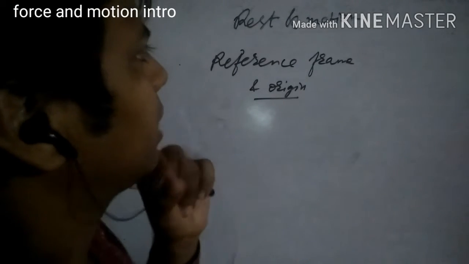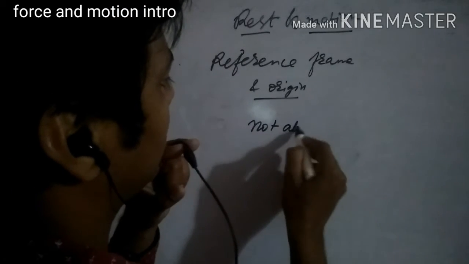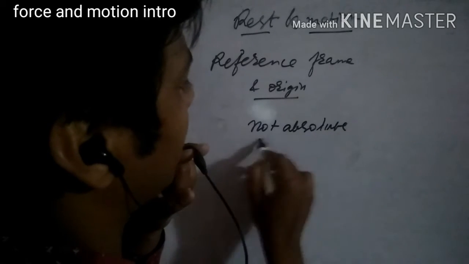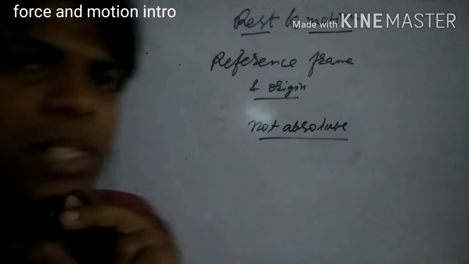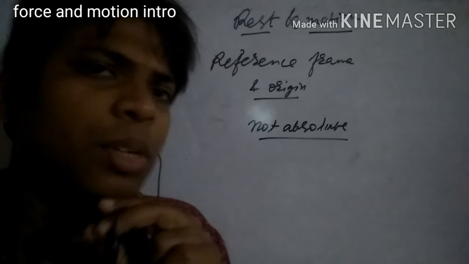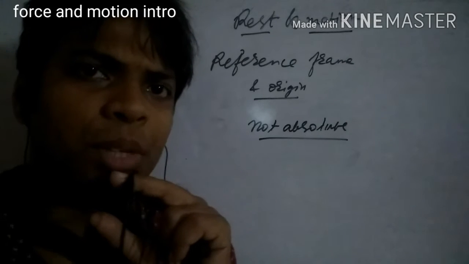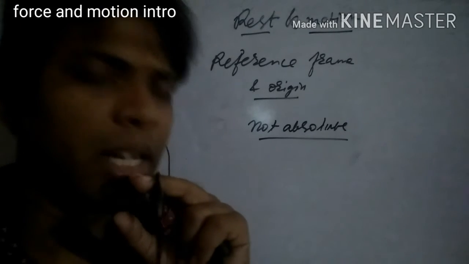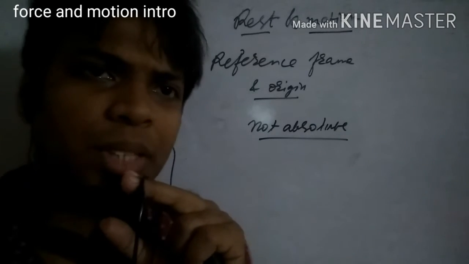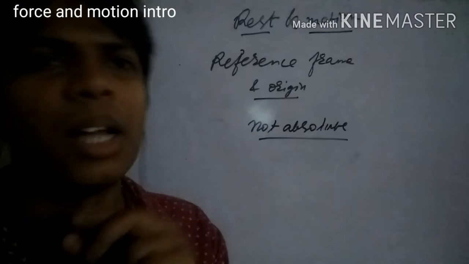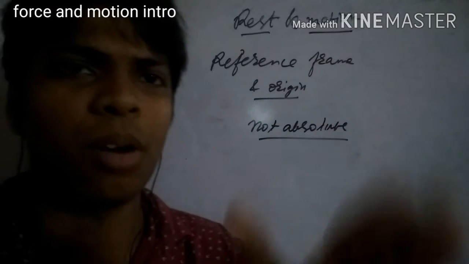Now, it is very important that rest and motion are not absolute. Never are they absolute. Because, for example, in the morning we see the sun in the east, whereas throughout the day we see the sun moving from east to west and setting in the afternoon. So actually it is not true that the sun is moving. Actually our earth is moving from west to east, and that is why we see the sun moving from east to west.